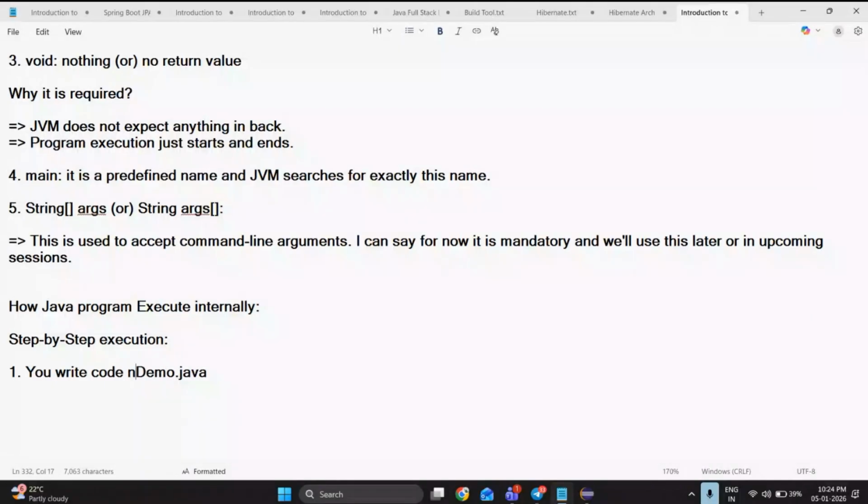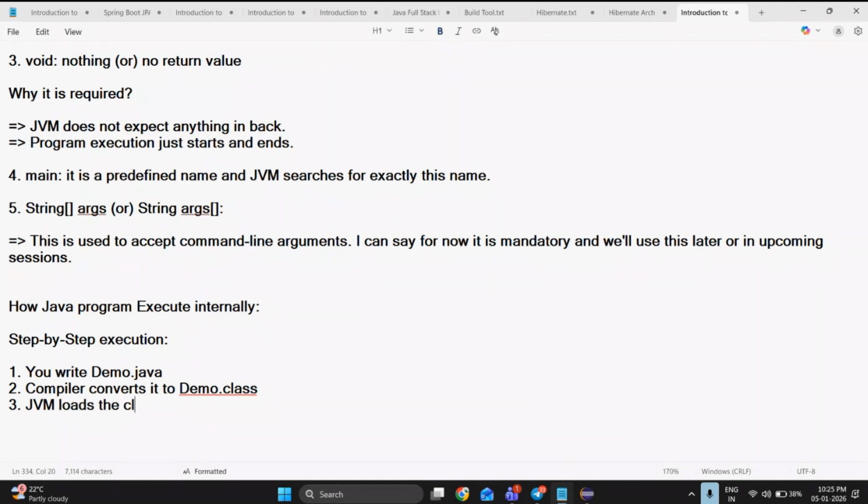Next, what is it going to do? The compiler converts demo.java into demo.class. I repeat, you are writing your code in demo.java. The first step is completed. In the next step, the compiler converts demo.java into demo.class. And then, this demo.class is going to be loaded by the JVM.